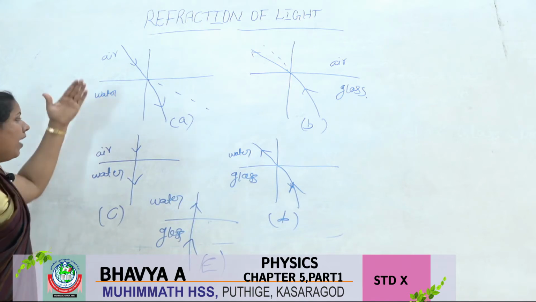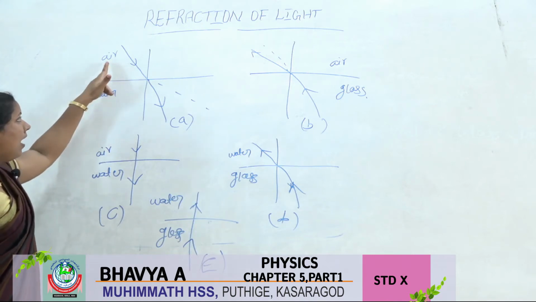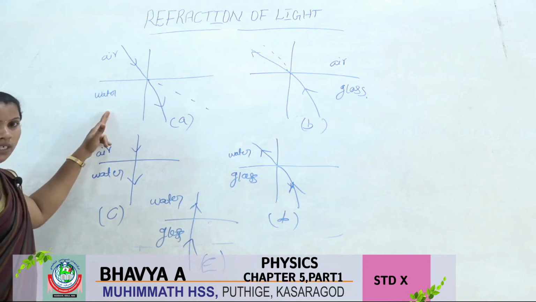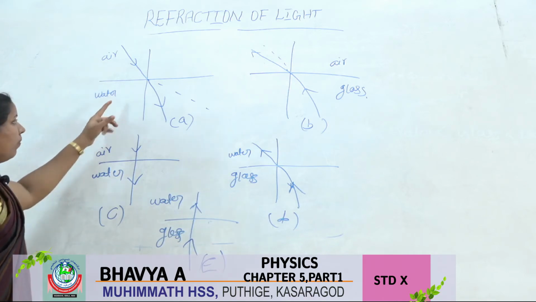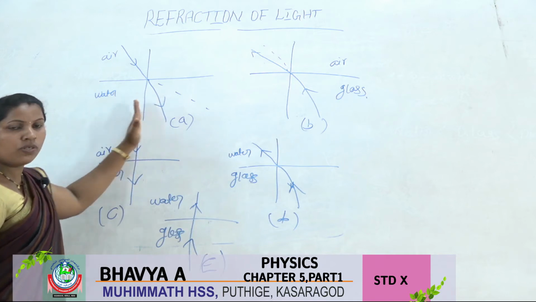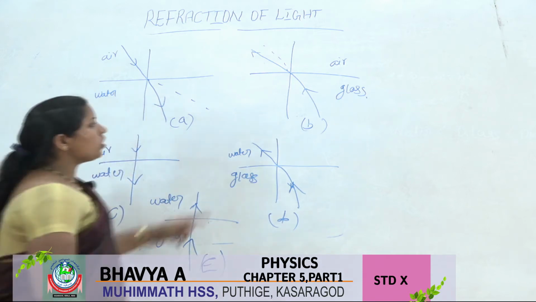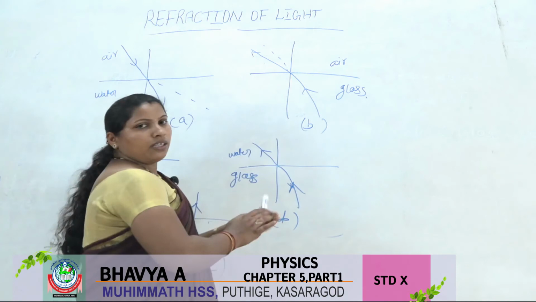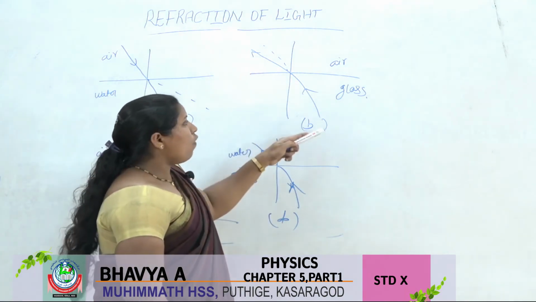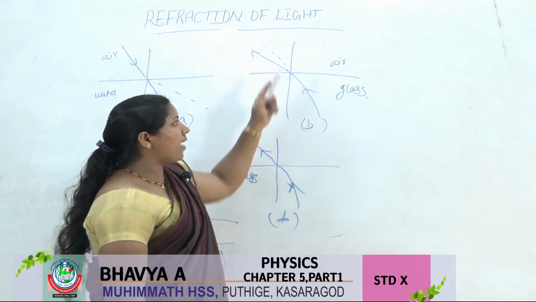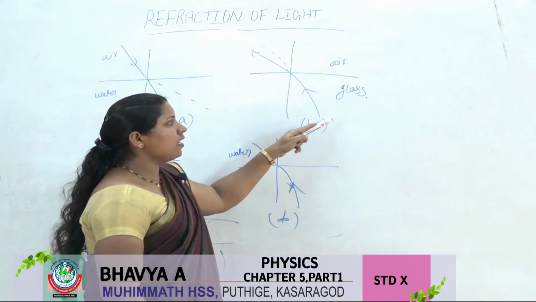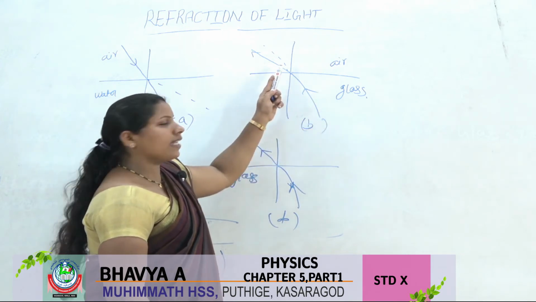When a ray of light falls from a less optical density medium to a high optical density medium, what happens? It moves towards the normal. In picture B, the ray of light goes from glass to air, from a higher optical density medium to a lower optical density medium.